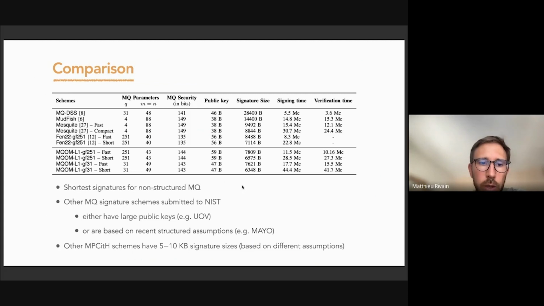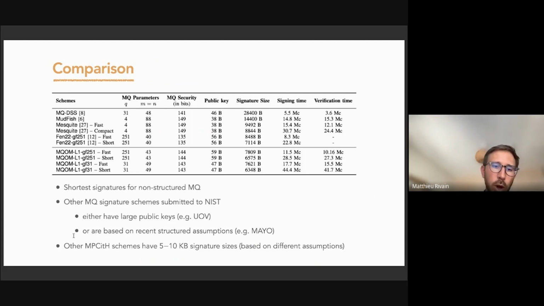There are other MQ signature schemes submitted to the new call of the NIST, which either have larger public keys, so that's the case of UOV, for instance, or which are based on more recent structured assumptions, which is the case of Matthieu.